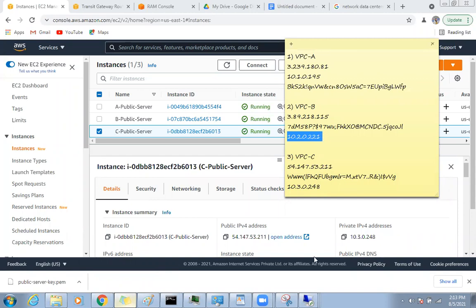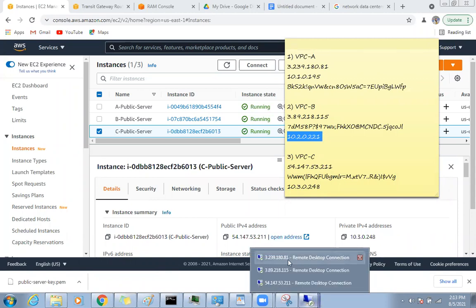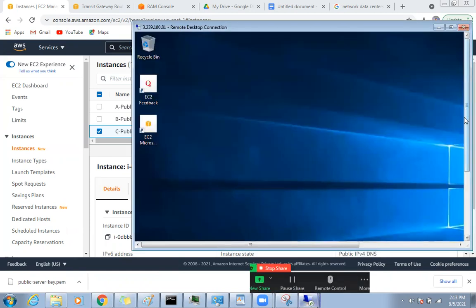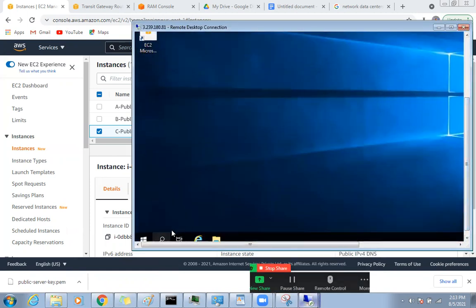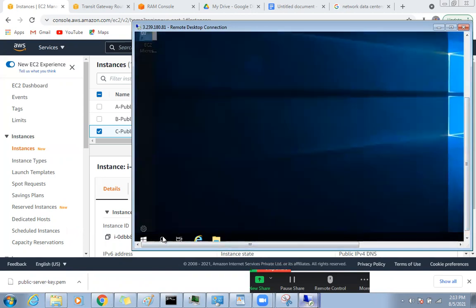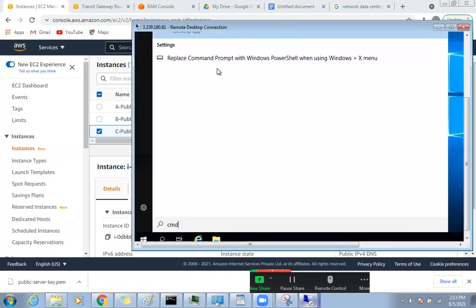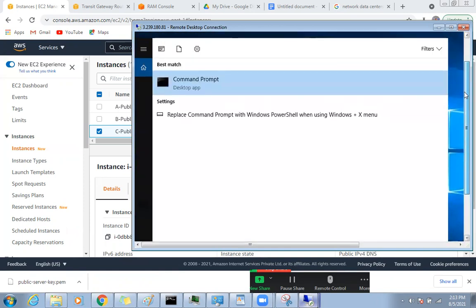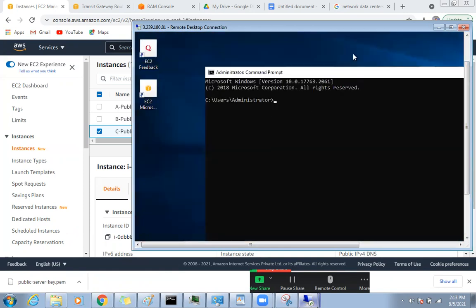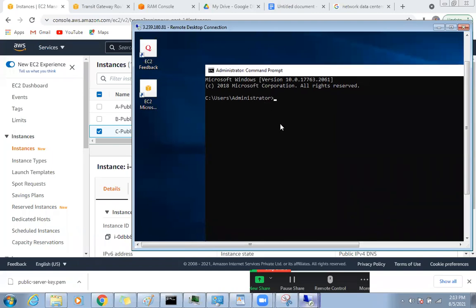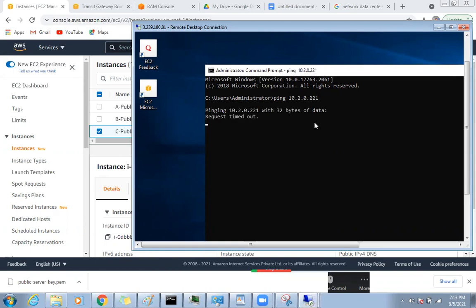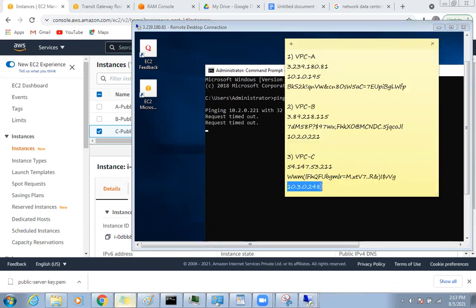Now from server A, I'm going to ping server B. So this is my server A. I'm going here, and from here I will just open the command prompt. Let me ping this guy. Are you able to ping 10.2.0.221, which is server B? Similarly, server C, VPC C.